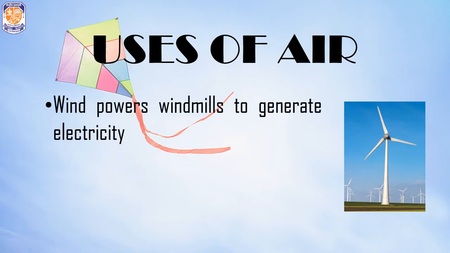First, wind powers windmills to generate electricity. There is a big fan in the windmill which rotates when the wind blows. And this fan is connected to a motor that generates electricity. That electricity is then sent to households for their usage.